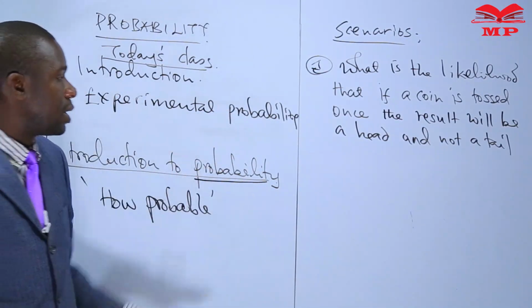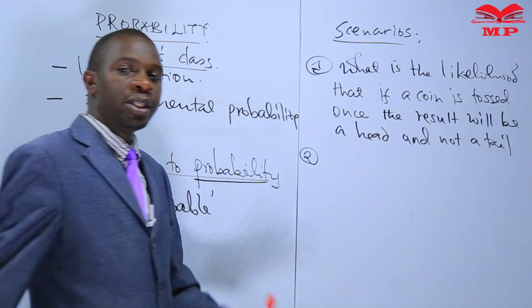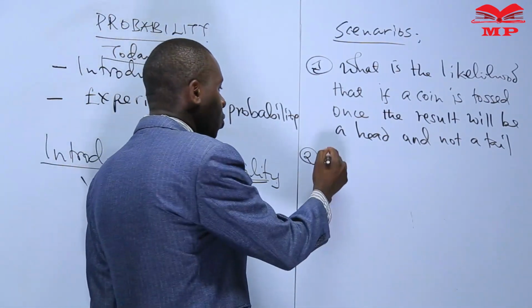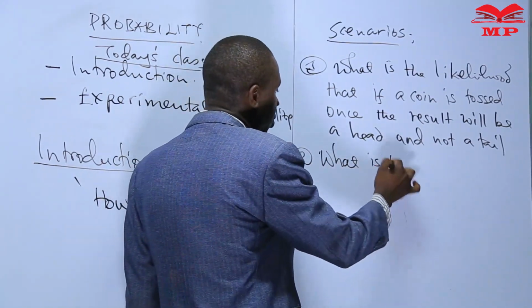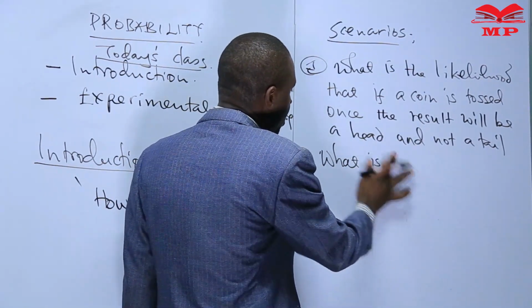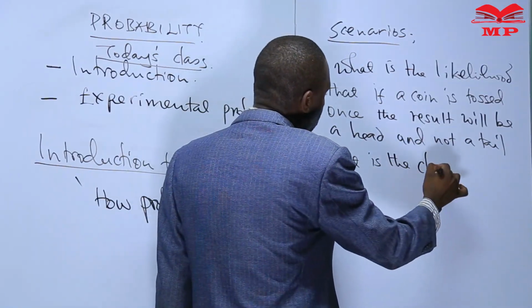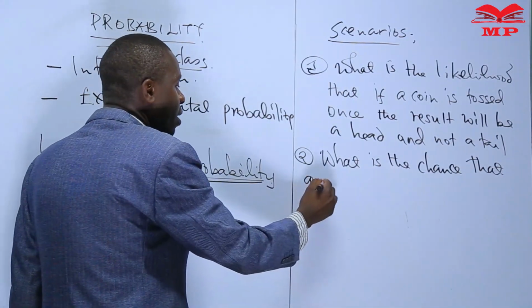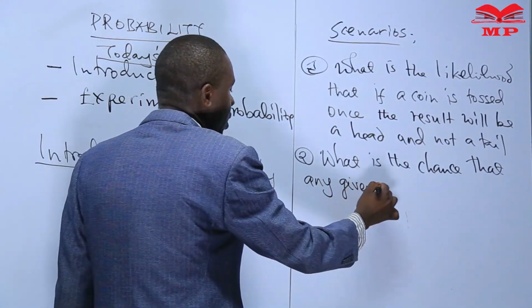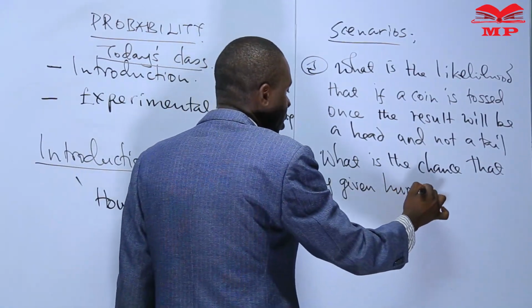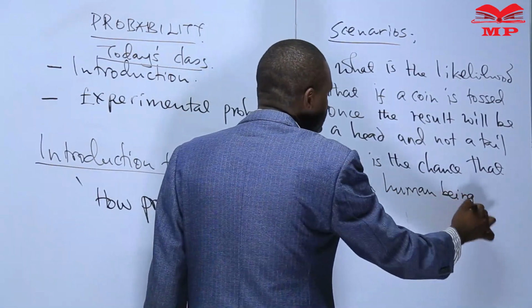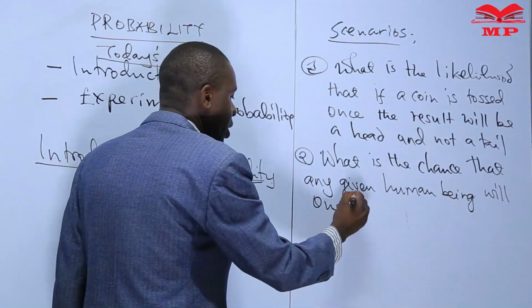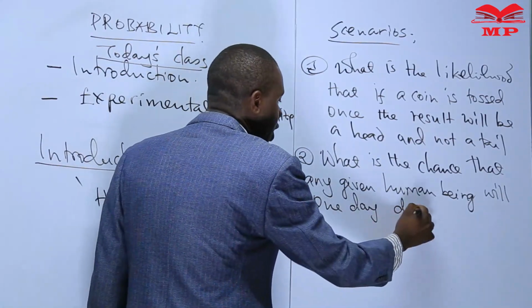The second scenario which I want us to look at: what is the probability that we will one day die? What is the chance that any given human being will one day die in the future?